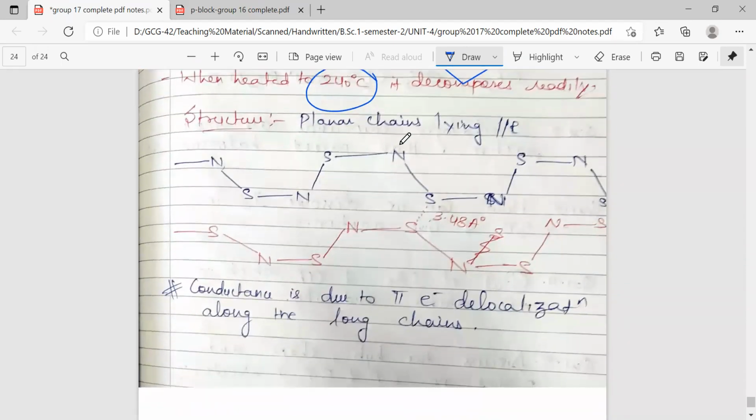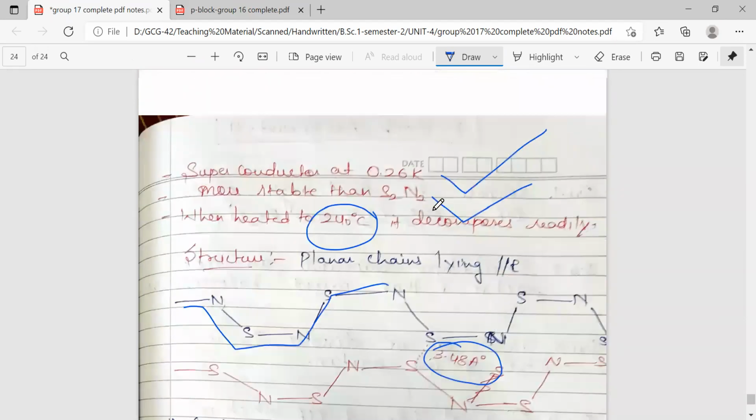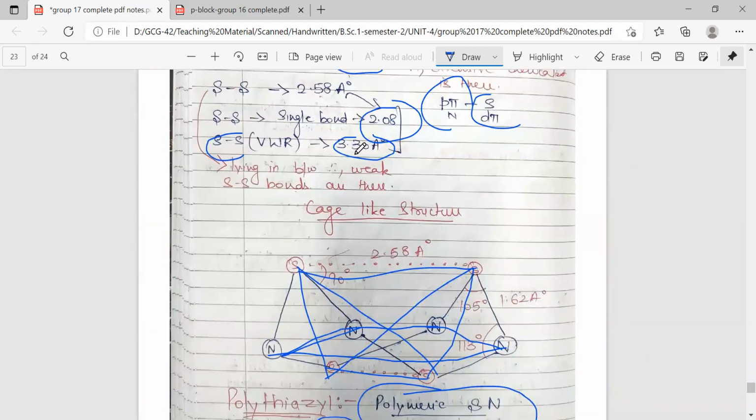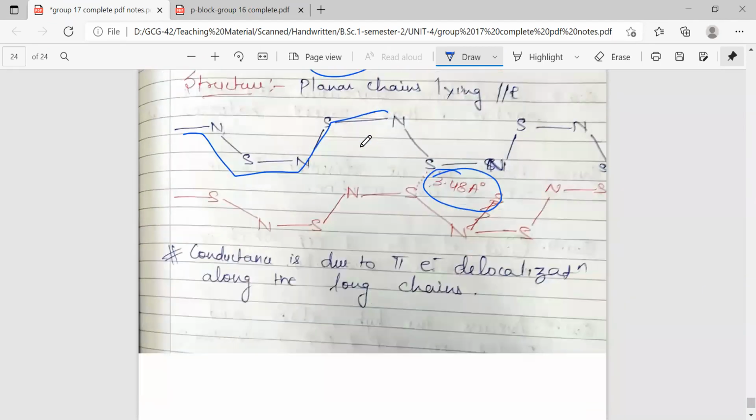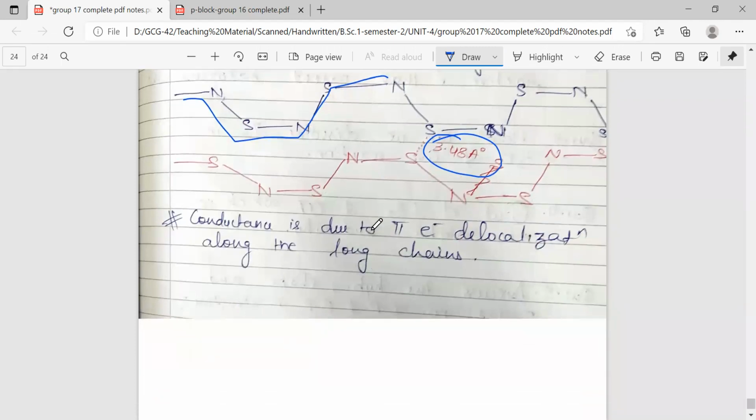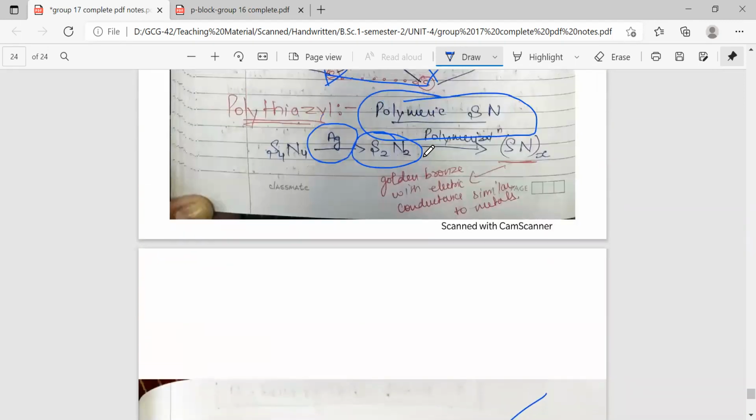Its structure has planar chains lying parallel to each other. So this is the kind of structure it has, just parallel chains, where the sulfur-sulfur distance is 3.48, which is more than the van der Waals radii sum. This suggests that van der Waals interactions must be present between the layers. The conductance is due to the pi electron delocalization along these long chains. So this is the kind of structure (SN)x, that is polythiazyl, occupies.